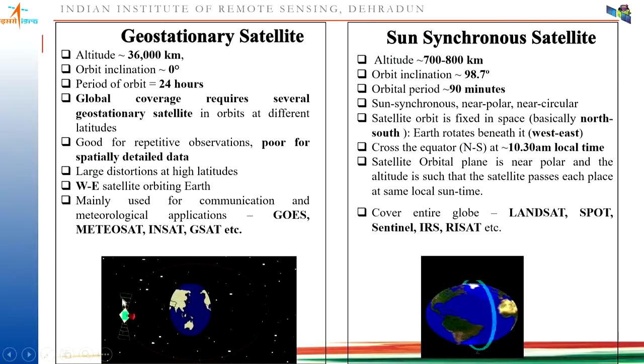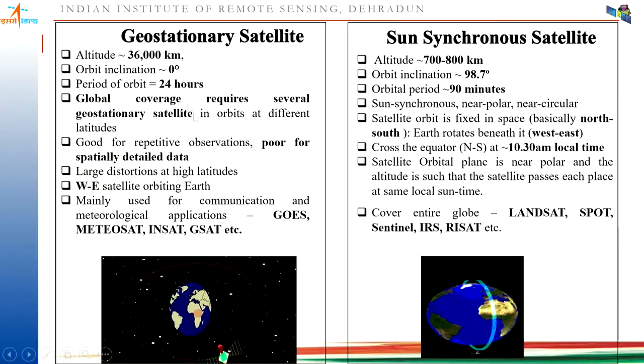Normally the altitude of that satellite is around 36,000 kilometers, and it continuously observes the same area. If you want to observe the whole Earth's surface, you have to launch satellites at different longitudes so that they can cover the entire Earth.